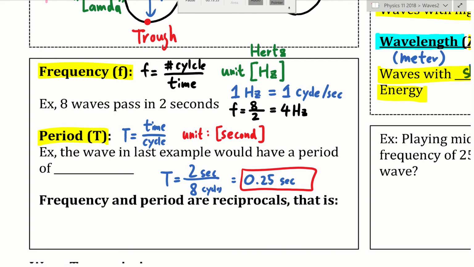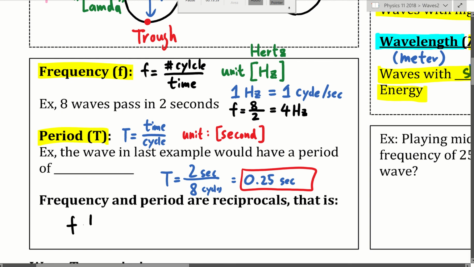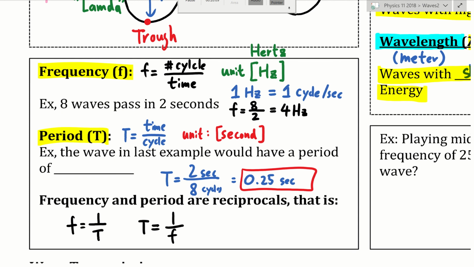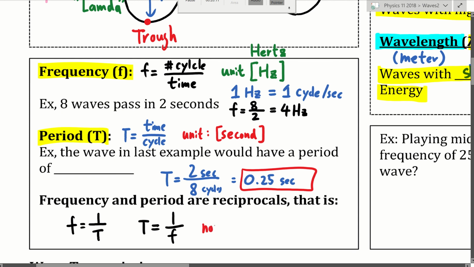So if you look at the definitions of frequency and period, it's obvious that they are the reciprocal of each other. You can say frequency is 1 over period, or you can say period is 1 over frequency. I don't think these two equations are on the formula sheet, but they're a definition thing that you should know. So if you want to include them in the wave section of the formula sheet, go ahead.